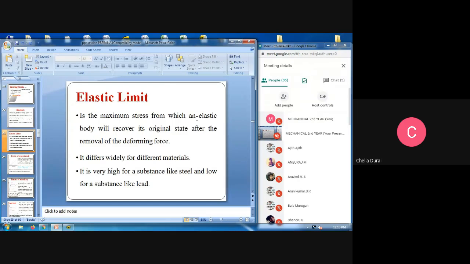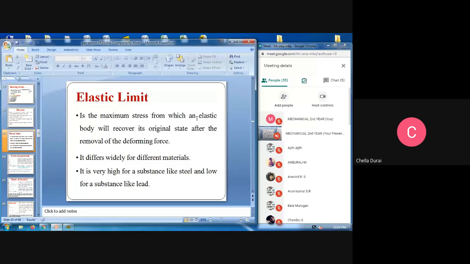Next, elastic limit is the maximum stress from which an elastic body will recover to its original state after removal of the deforming force. When removing the force, it will regain its original shape. That limit is known as the elastic limit. Beyond this elastic limit, it will fracture. So it differs widely for different materials. The elastic limit varies according to the material.